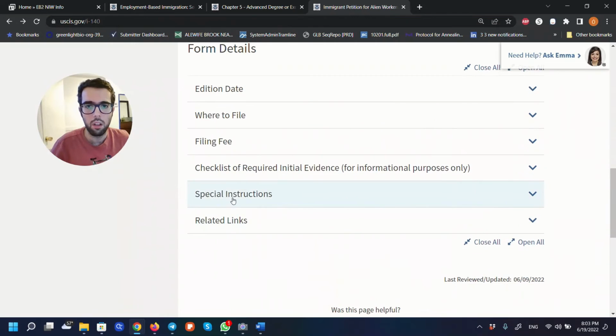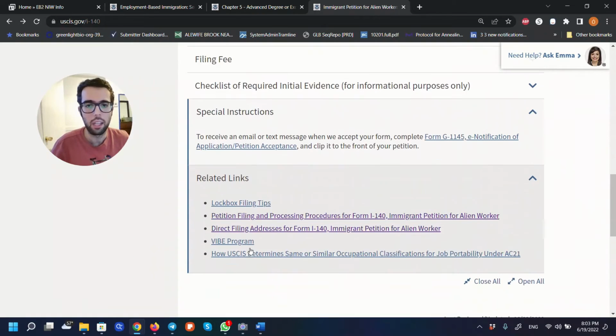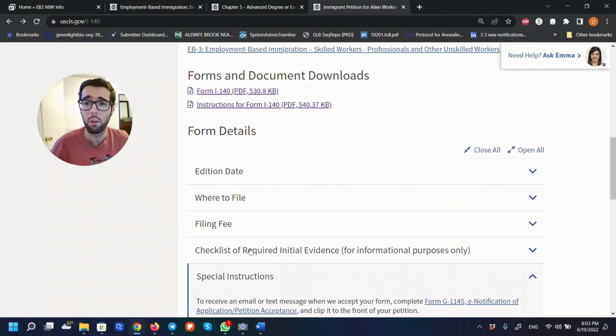Okay. And then you always have special instructions and some links that may be useful. So again, USCIS websites are key. They are your friend. You have to go there first to understand what you need to do.